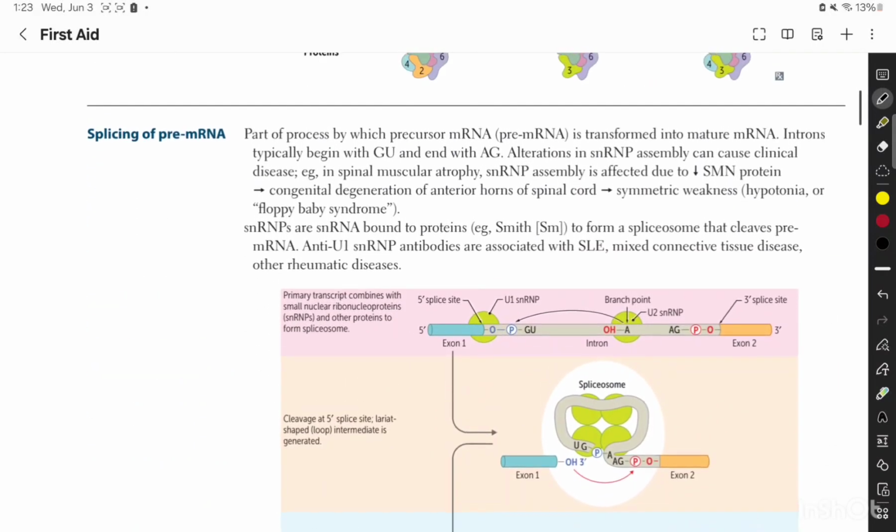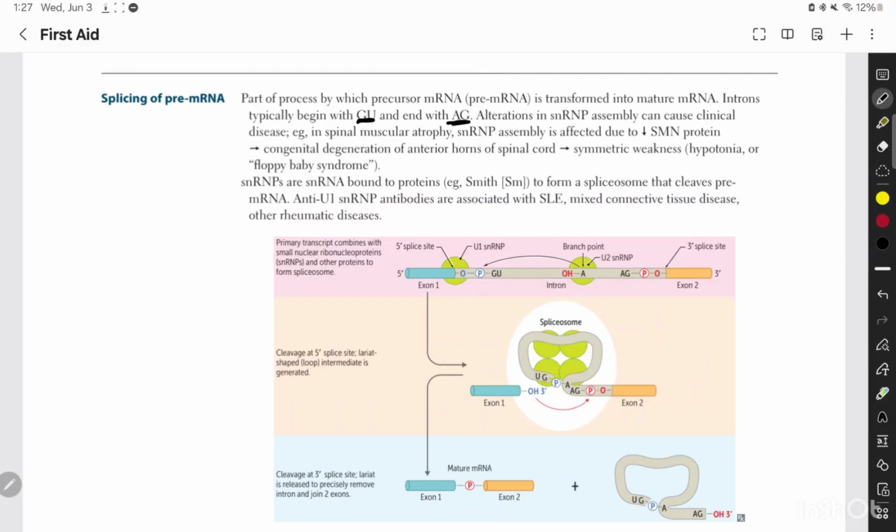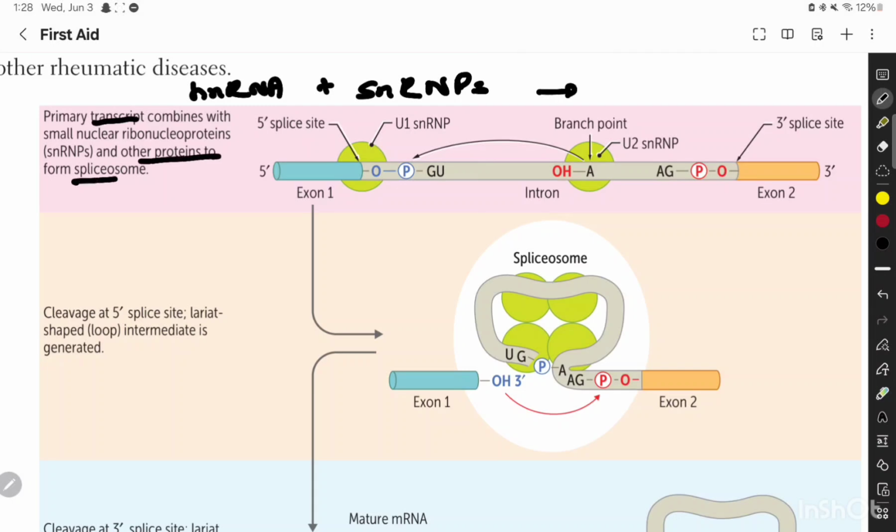Then how splicing occurs is basically that introns typically begin with GU and they end with AG, and alterations in the... So as you can see here, the primary transcript, that was the heterogeneous nuclear RNA, combines with certain proteins, snRNPs, and other proteins, and they form a multi-unit complex that is a spliceosome.